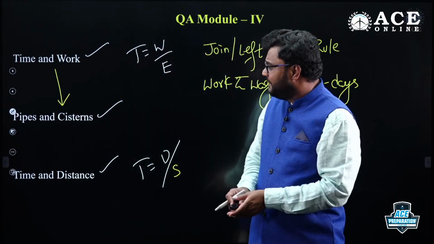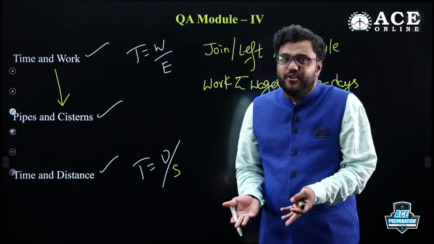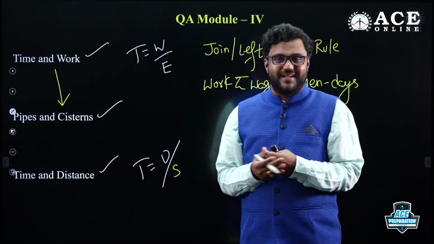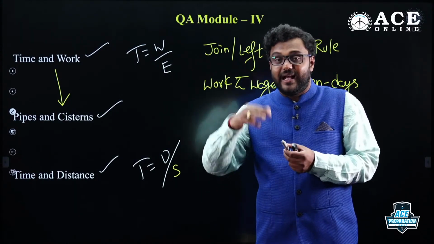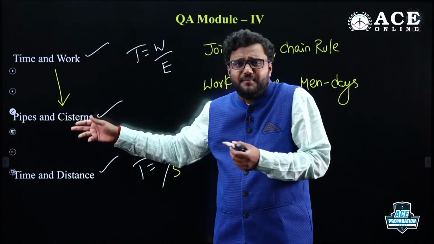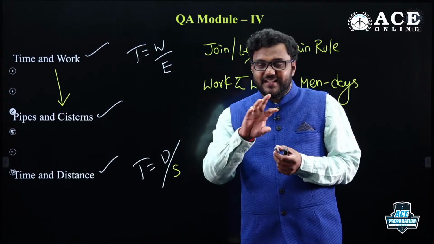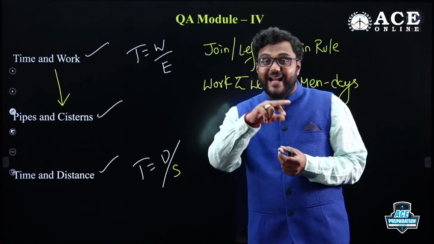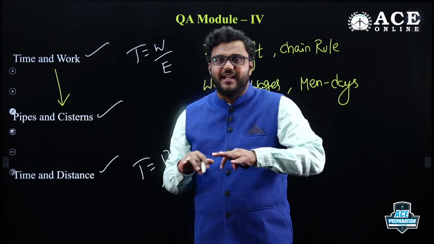Once you know time and work, pipes and systems is almost completed. In pipes and systems, negative work is also going to be discussed, whereas in time and work there is only positive work, where all are trying to complete the work. In pipes and systems, some are trying to complete the work while another is trying to demolish it. Suppose the system is nothing but a tank: one pipe is filling, the other pipe is emptying. Adding the water and removing the water is going to happen. So opposite work is the only extra point.